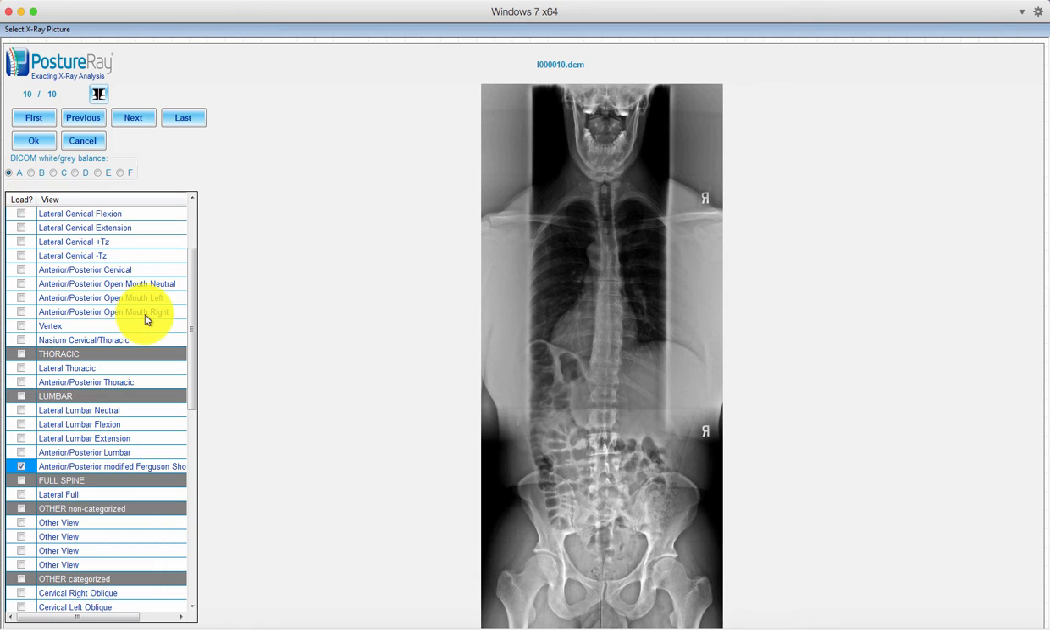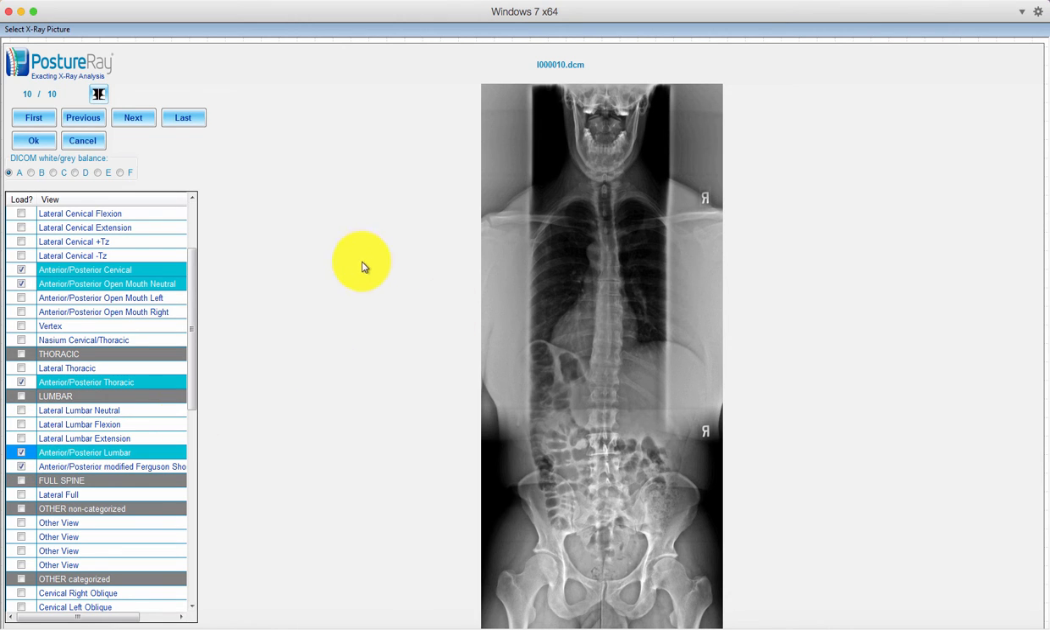With older versions of PostureRay, if we had a full spine image and wanted to break it down to sectionals, we had to keep opening and importing the x-rays, and it was quite time consuming. Now we can use this one x-ray to do AP open mouth, AP cervical, AP thoracic. All we have to do is label it like this. I want to use this for an AP cervical, as well as an AP open mouth, an AP thoracic, and an AP lumbar.